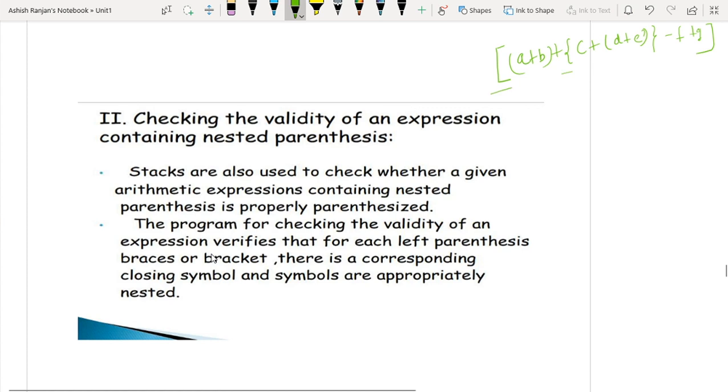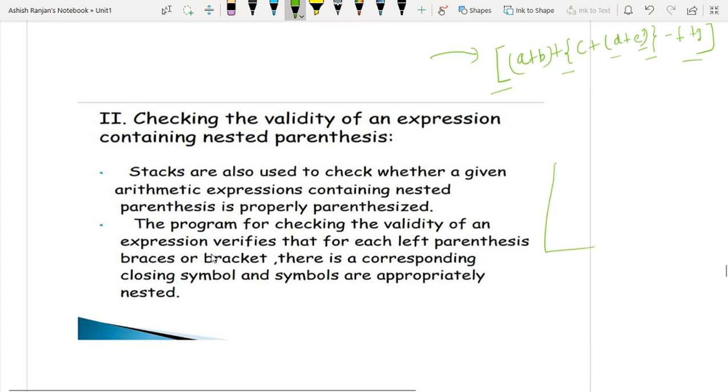So I have nested parentheses here. You can see that I have given various parentheses. So I have to check whether these parentheses have been properly placed in the expression or not.